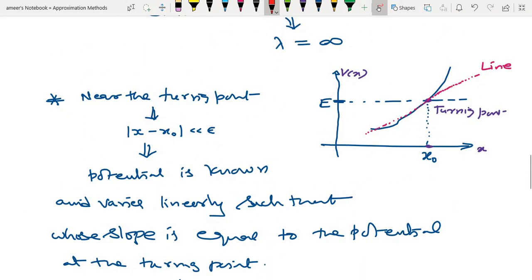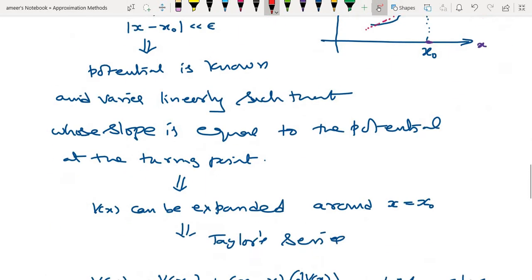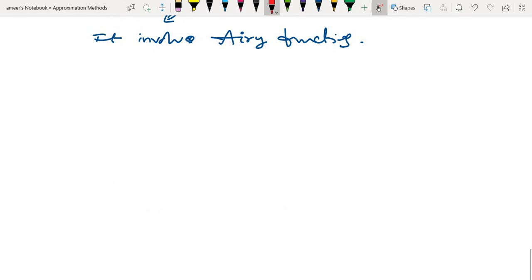This is what I wanted to say about how to handle the region near the classical turning points. Now let's go to the 3-dimensional case, not the 1-dimensional one. We'll continue the general formalism. So what does the WKB method do?